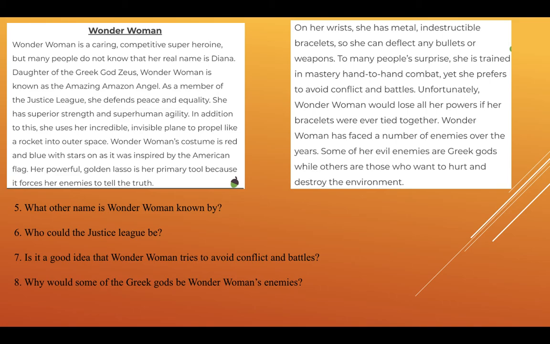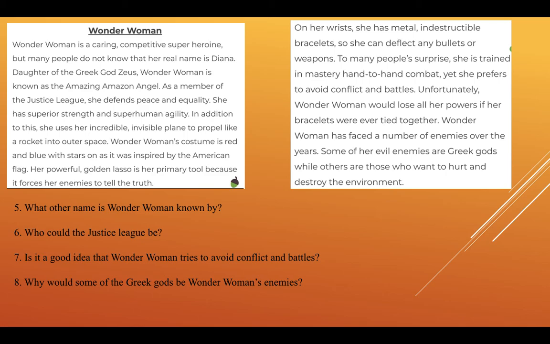Number 7, is it a good idea that Wonder Woman tries to avoid conflict and battles? But once again, this is an inference question. You won't find the answer in the text. You have to think carefully about, now, why does Wonder Woman choose not to fight, not to get into battles? Is there a reason for that? Why is that a good idea? Or is it a bad idea? You need to think about that very carefully.